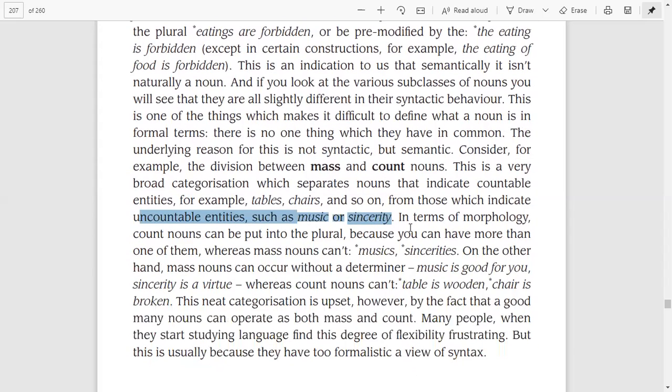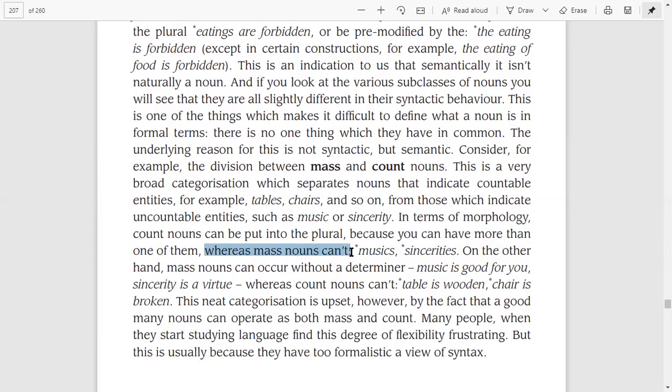In terms of morphology, count nouns can be put into the plural because you can have more than one of them. So in morphological terms, you can put these count nouns into plural. So count nouns are in a way countable, right? Whereas mass nouns cannot.